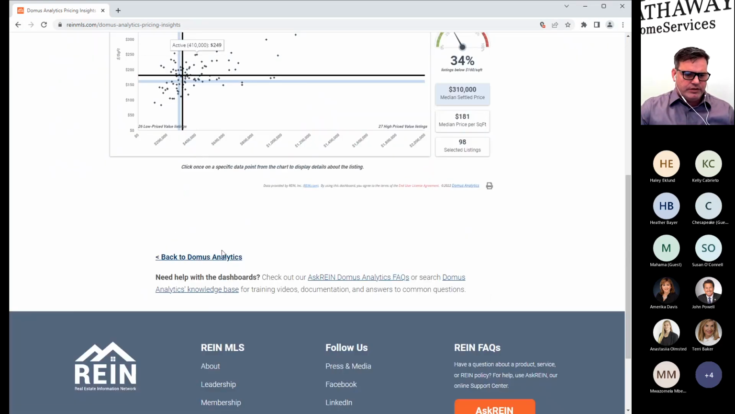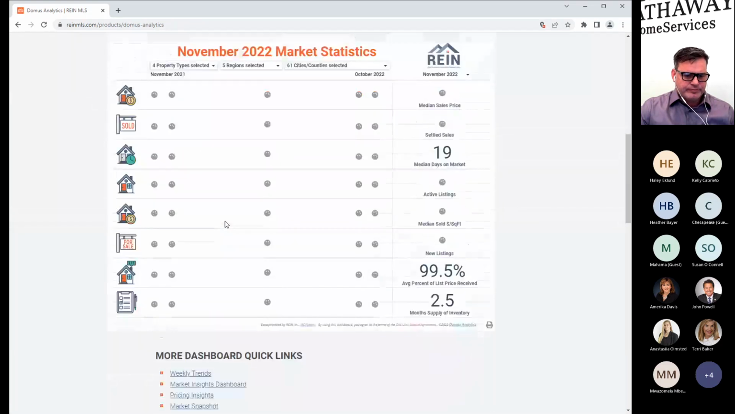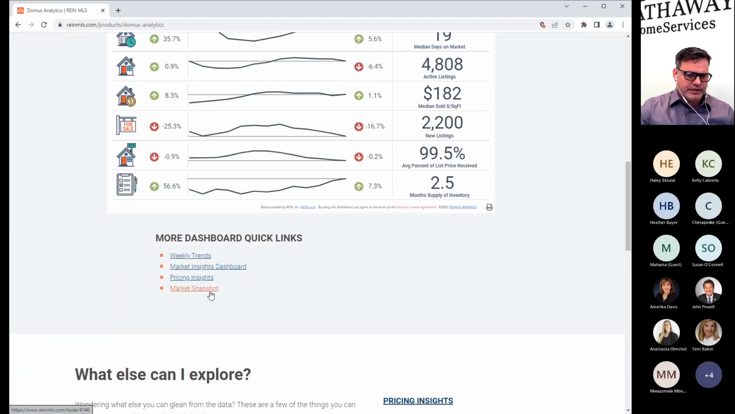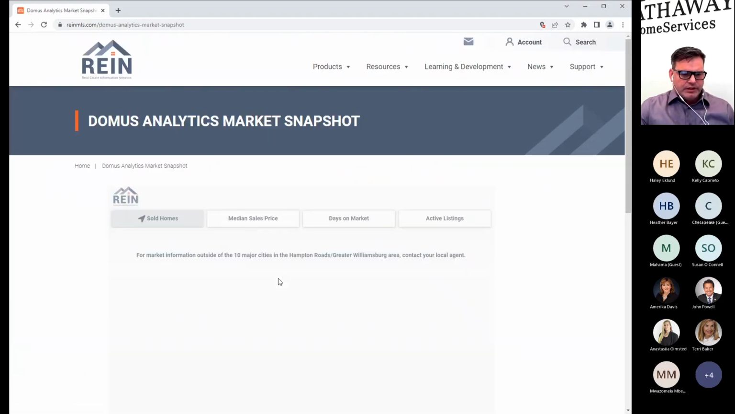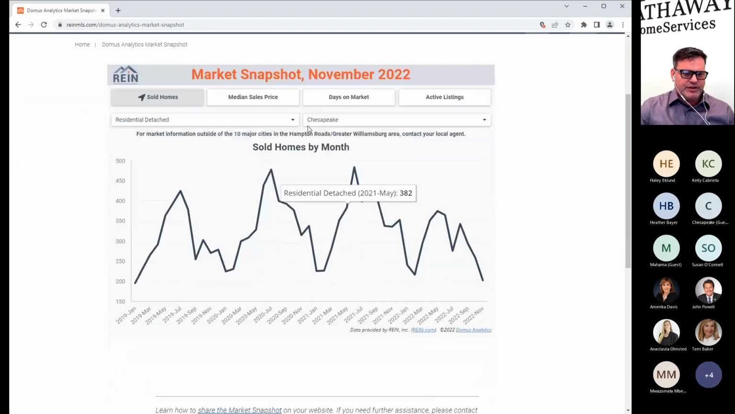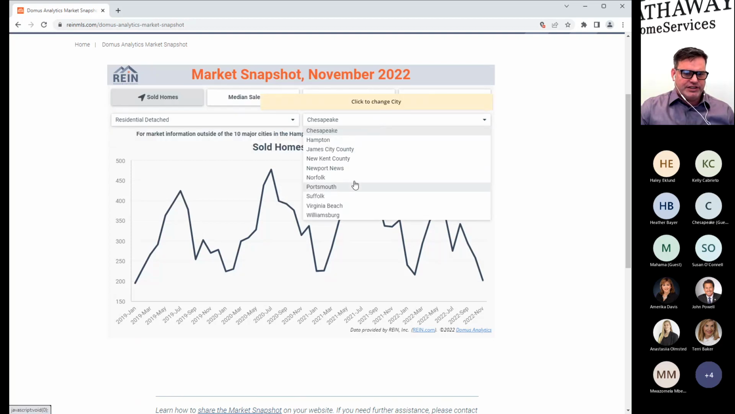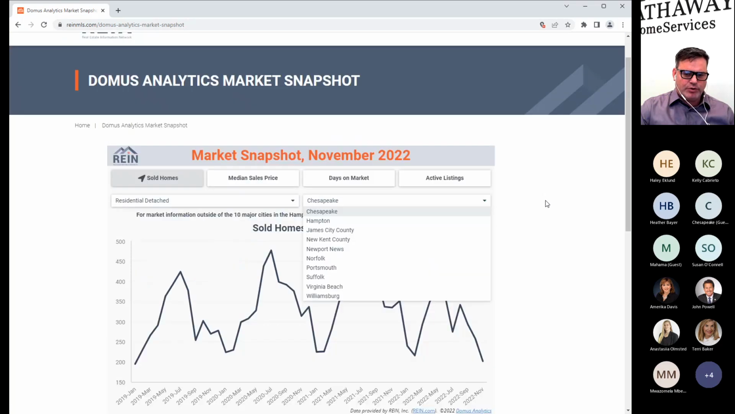All right, let's go back to Domus for the last little tool. Again, you see that's all loading up. And then the market snapshot. All right, we got your sold homes, your median sales price, your days on market, your active listings, residential detached, Chesapeake, and you got your different cities. So this is probably one of your smaller reports, but it's here.